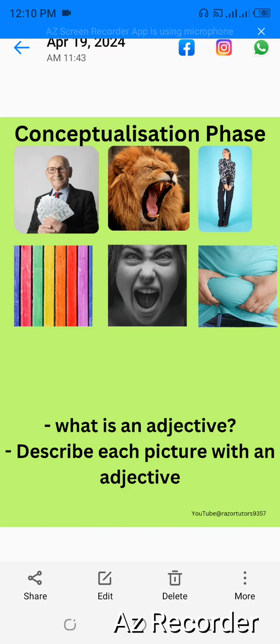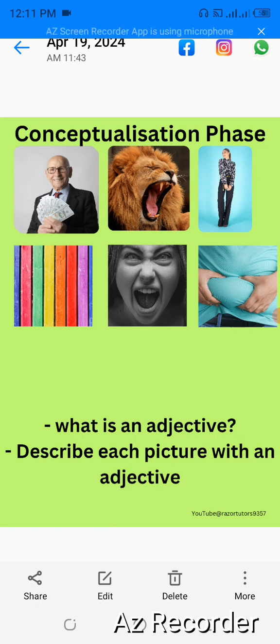Then we have this. What? Is that angry? Oh, no. Angry lion, no, okay. Let's say wild animal. Let's use wild there. Wild animal. Then the next one, tall. Yes, a tall girl. Then the next one, colorful. Yes, colorful picture. Then the next one, you said a vampire woman.